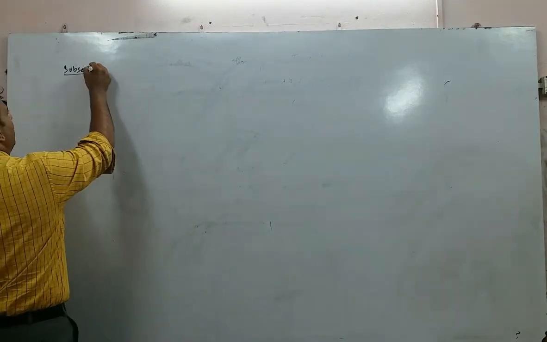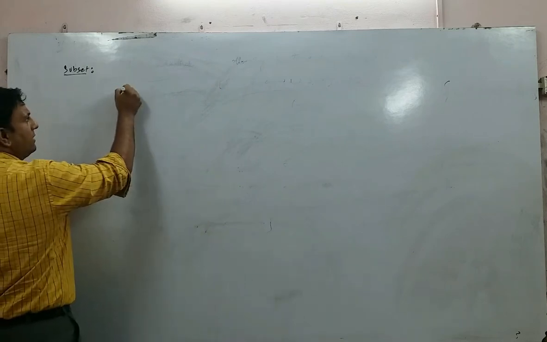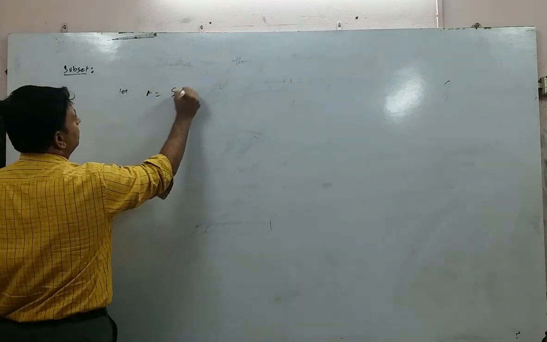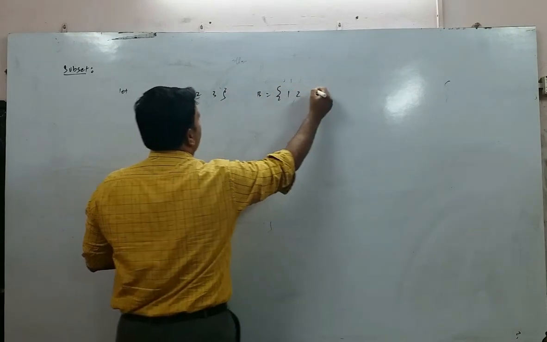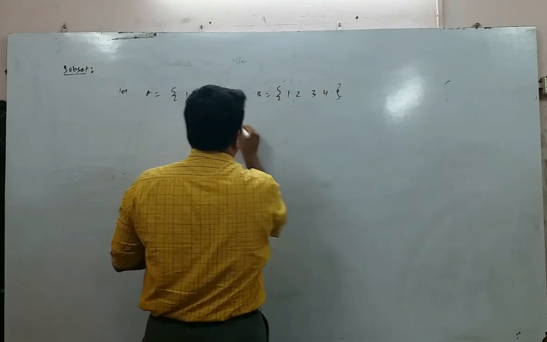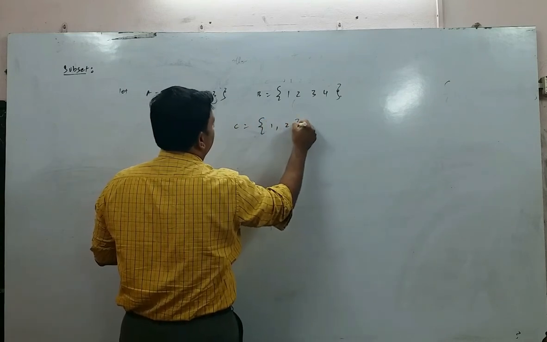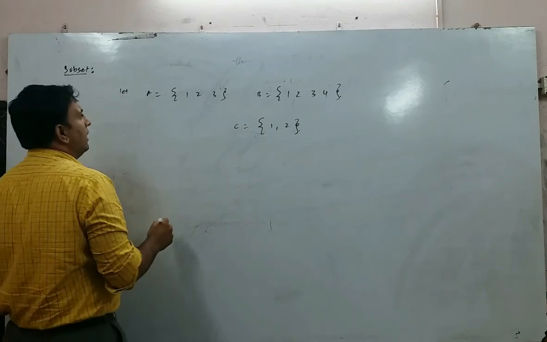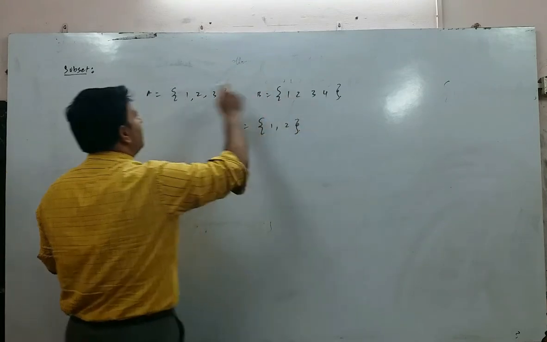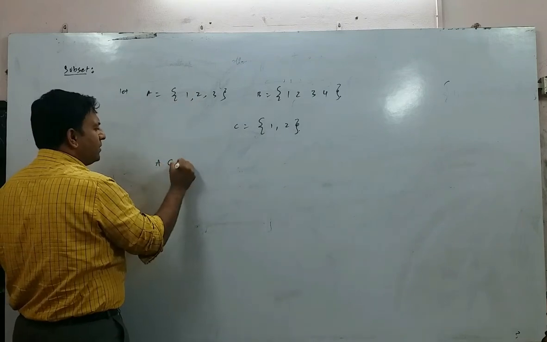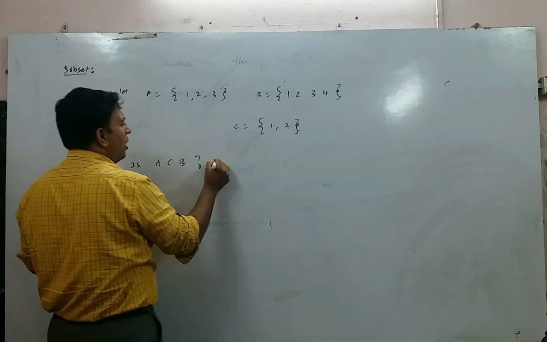Now let us try to understand how. Shall I give you an example? Let A is equal to 1, 2, 3, B is equal to 1, 2, 3, 4, C is equal to 1, 2. Now, is A a subset of B? How do you write it? Is A a subset of B? Question mark. Yes or no?